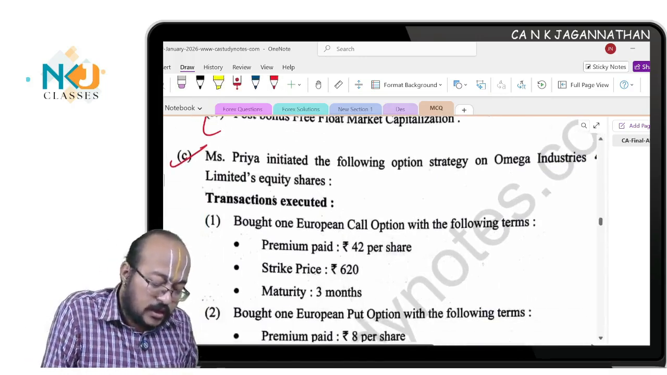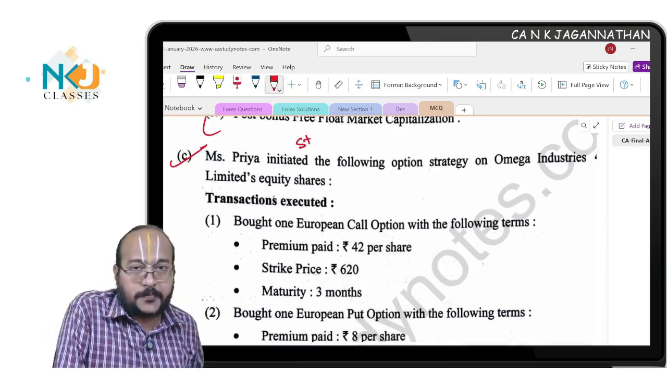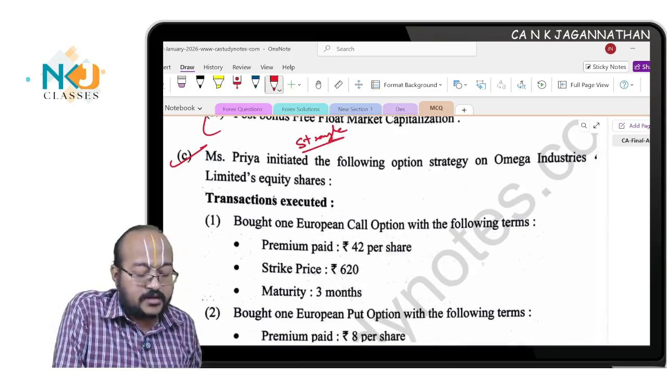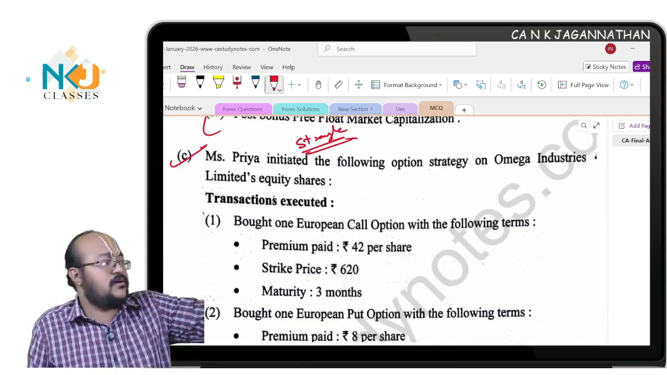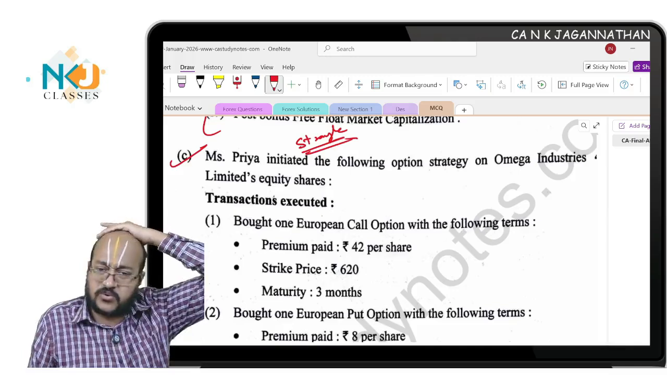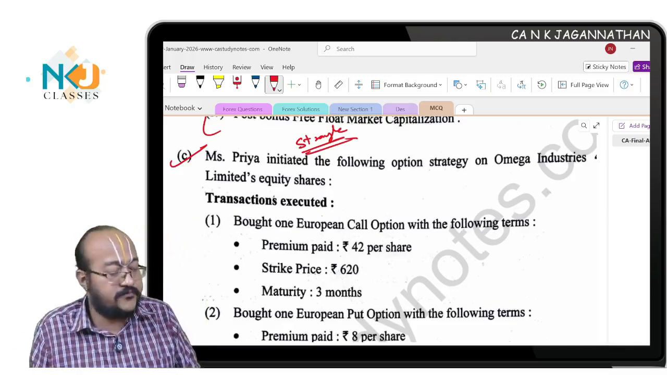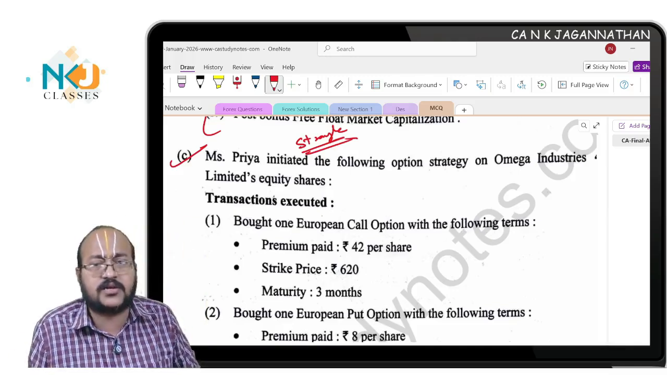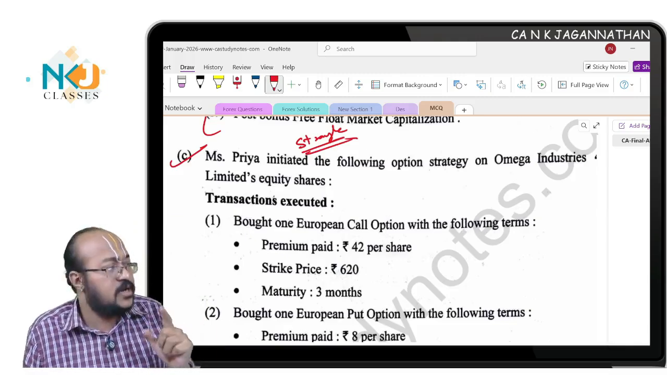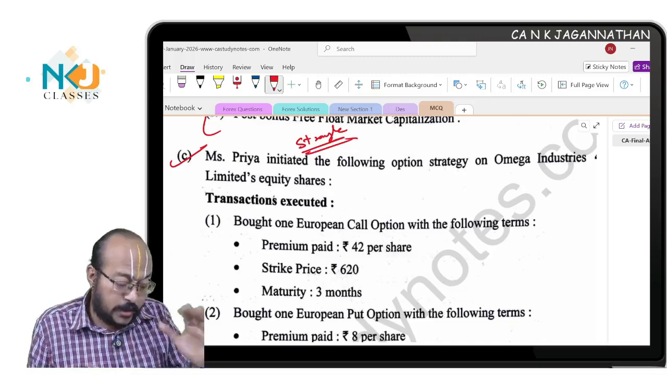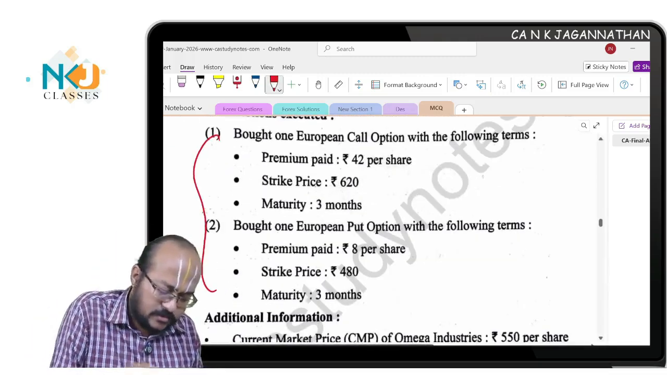This question is regarding strangle strategy. Option chapter, strangle strategy. I told you straddle, strangle, butterfly, all these things I used to discuss in the regular batch. There I have discussed the strangle strategy. Even in revision lectures I have discussed the strangle strategy. But one thing, if you notice, this is straight away taken from question answer, your study mat.